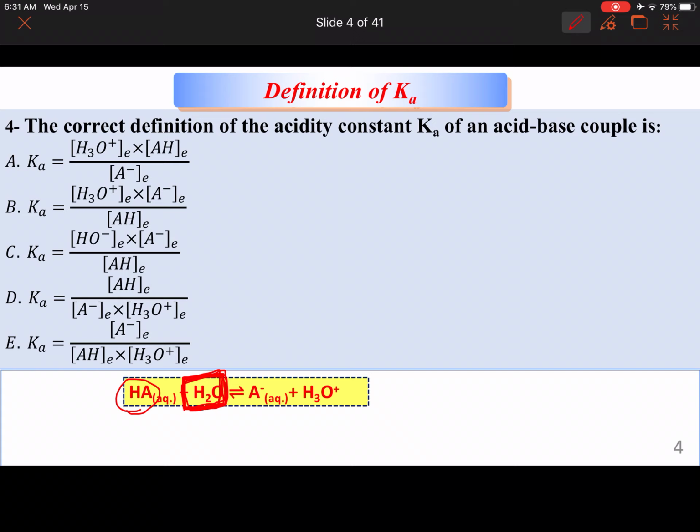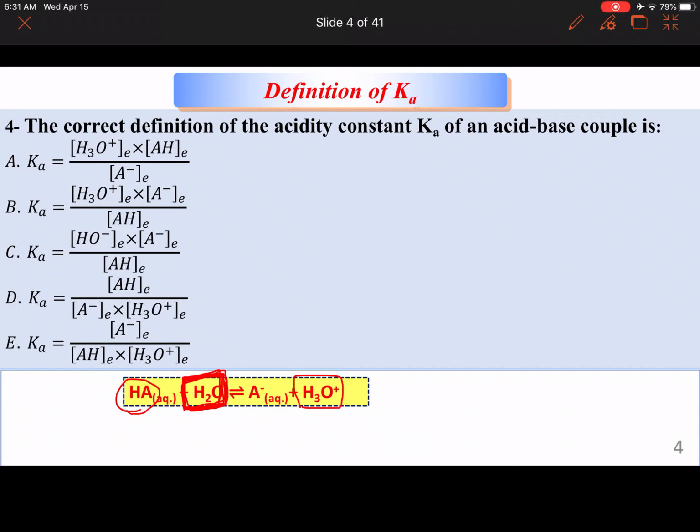We did not discuss anything other than that. And so when an acid reacts with water, it gives me H3O plus. So a Ka is products divided by reactants. So in this case, what would your Ka be? It would be H3O plus at equilibrium times A minus at equilibrium divided by HA at equilibrium.